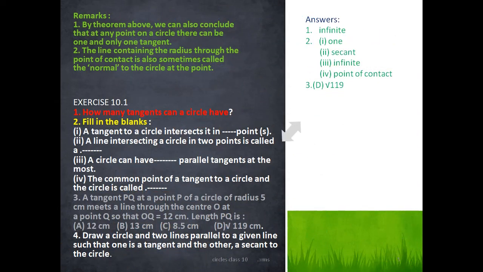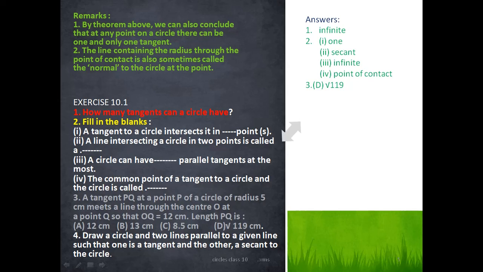Next, in this theorem, we observe that the tangent at any point is always perpendicular to the radius, and we can draw only one tangent at any point. In exercise 10.1, how many tangents can a circle have? There are an infinite number of tangents to a circle.